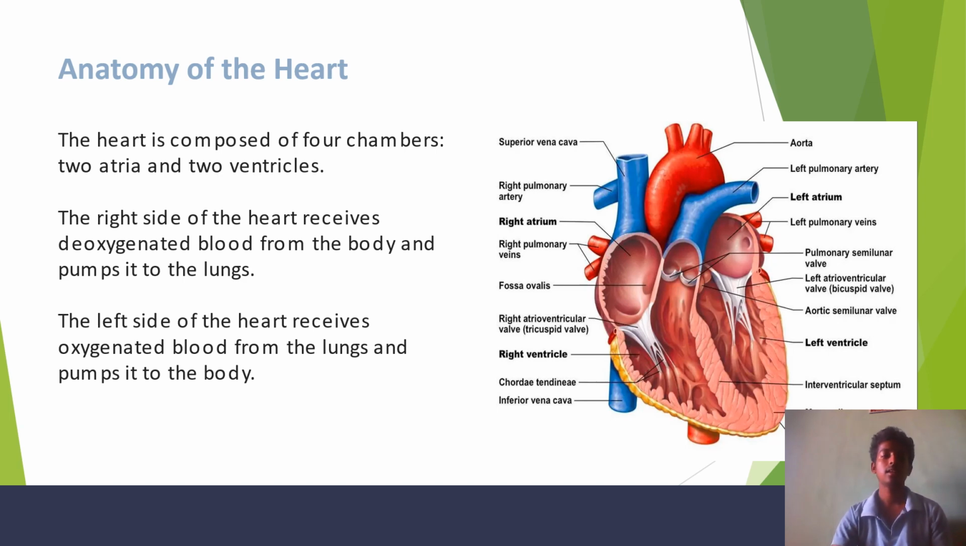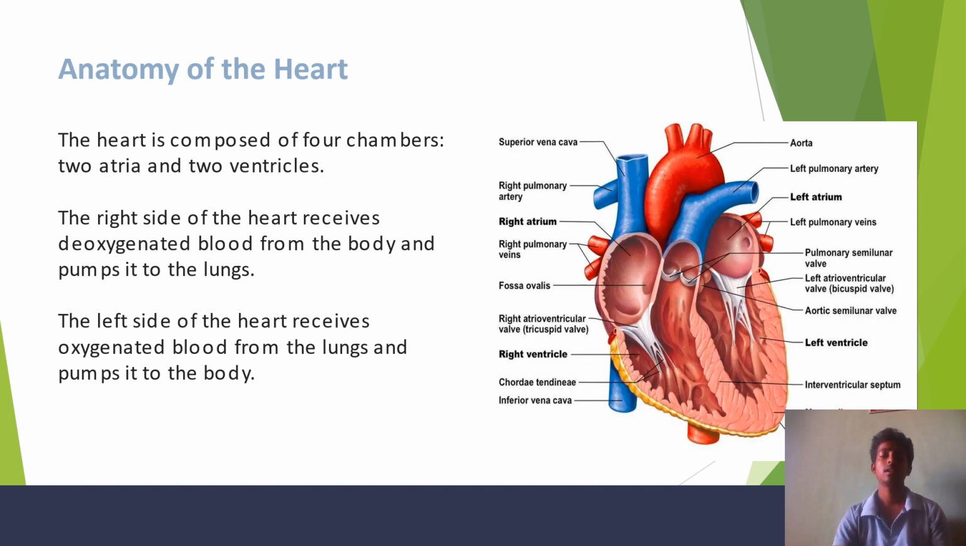The heart is composed of four chambers, two atria and two ventricles. The right side of the heart receives the deoxygenated blood from the body and pumps it to the lungs. The left side of the heart receives the oxygenated blood from the lungs and pumps it to the body.